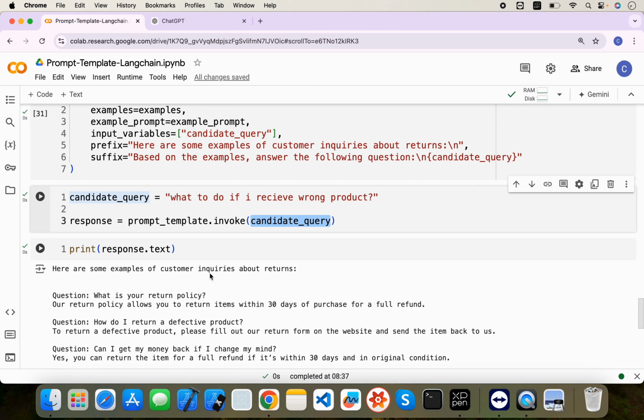Yeah, so that's I think all about the prompt template and prompt engineering in LangChain.